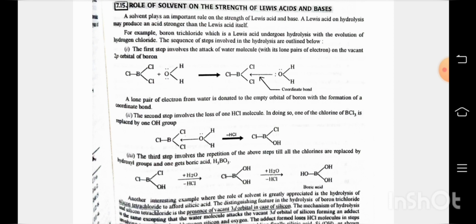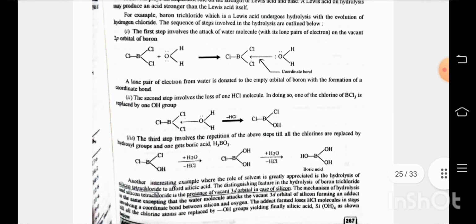The first step involves the attack of a water molecule on the vacant 2p orbital of boron. A lone pair of electrons from oxygen is donated to the empty orbital of boron with the formation of a coordinate bond. The second step involves the loss of one HCl molecule. In doing so, one of the chlorines of BCl3 is replaced by one OH group. The third step involves the repetition of the above step till all the chlorines are replaced by hydroxyl groups and one gets boric acid, H3BO3.